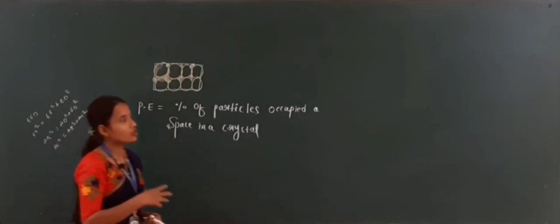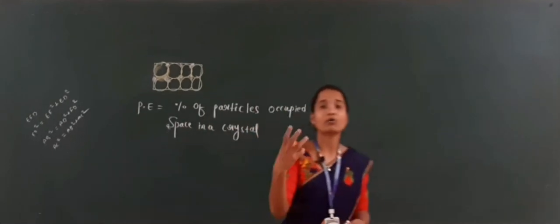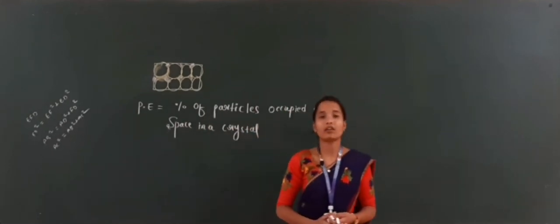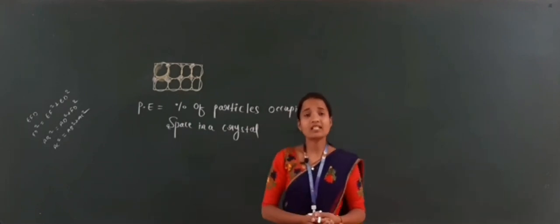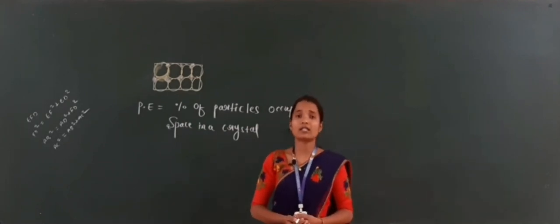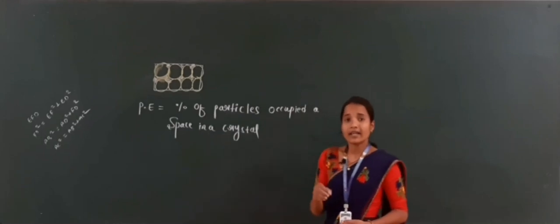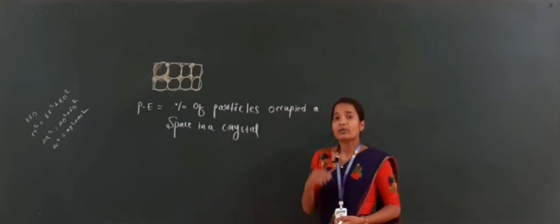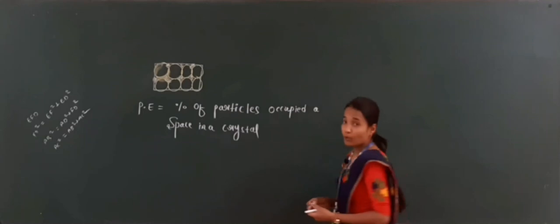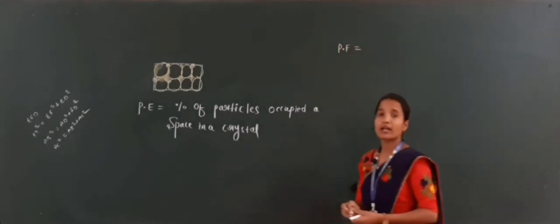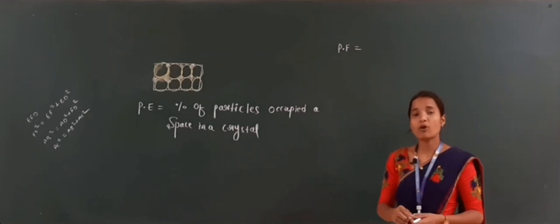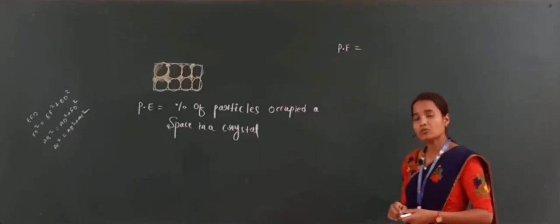In this session we will discuss the derivations of packing efficiency for the simple cube, body centered cube, as well as face centered cube. For this you should know 3 types of formula. The first one is the packing fraction formula.